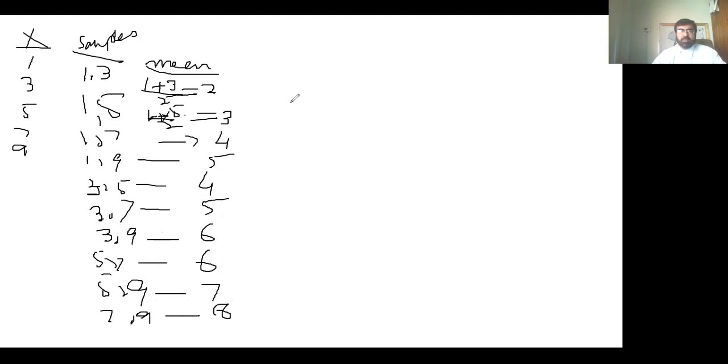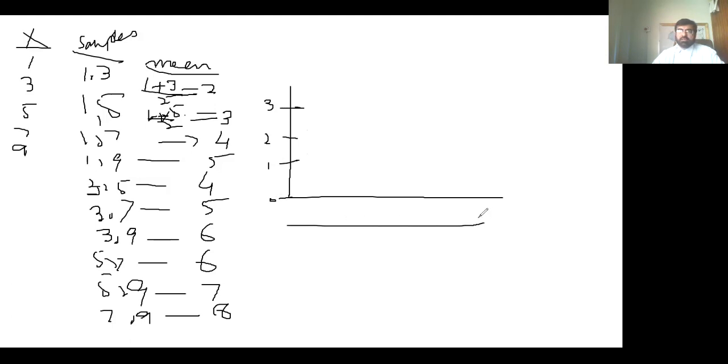Now, if we plot all these means, we check whether it looks like a normal curve or not. If it looks like a normal curve, then that is proof of the first point: although the population is not normally distributed, the sample means will tend to follow the normal curve. So let's do it. This is the frequency 1, 2, 3, and these are the sample means, which we consider as values of a random variable.